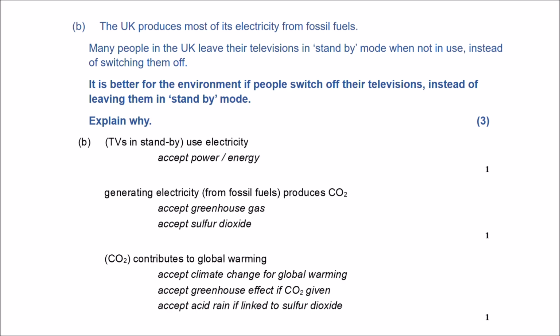A TV in standby mode uses electricity, even though it's a small amount, but it still will use electricity. Generating electricity produces carbon dioxide or even other harmful gases such as sulfur dioxide. And carbon dioxide contributes to global warming. These are 3 reasons why we should completely switch off our TV or other devices when they are not in use. Obviously, don't switch off your fridge freezer because it always needs to be on, constantly working. But other things such as electric oven, TV, laptops, these kinds of things.